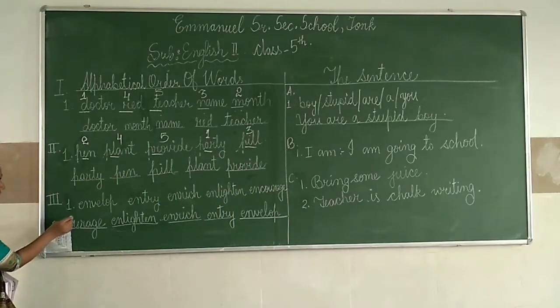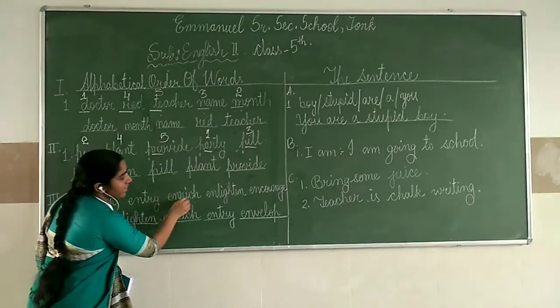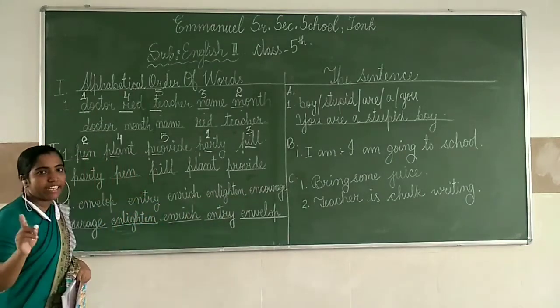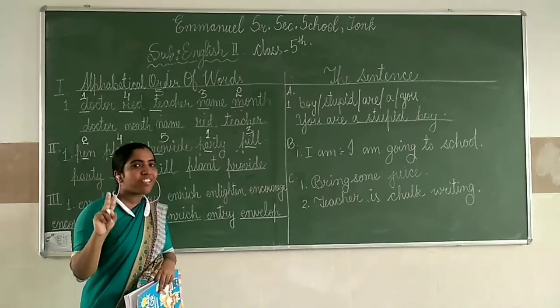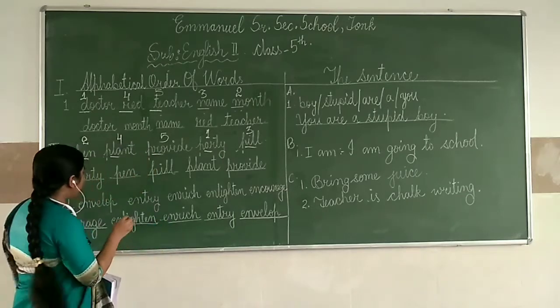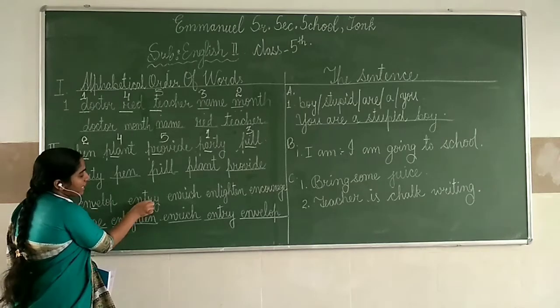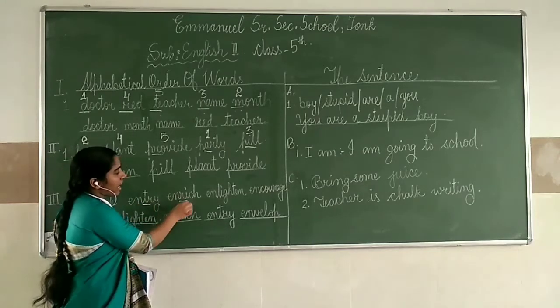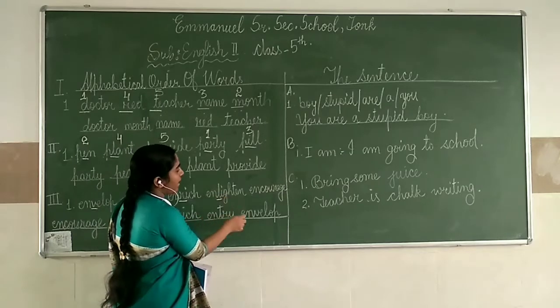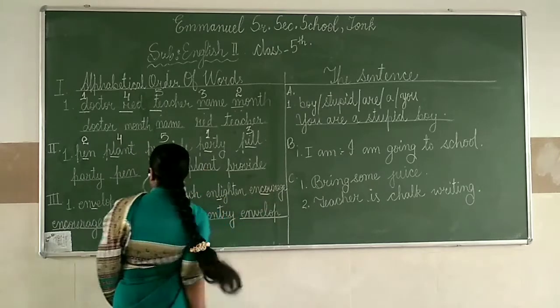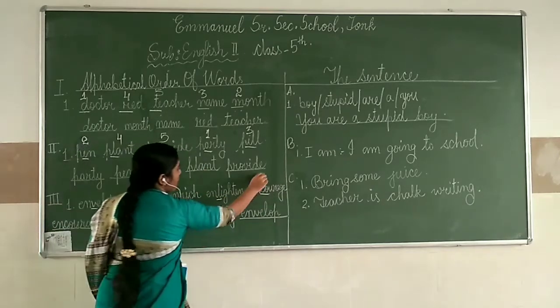Here you see, starting with EN. So the first two alphabets are similar. So now we have to go with the third letter, a third alphabet. Here is V, and here it is C, and here it is R, and here it is L, and here it is C. So we are just arranging it.